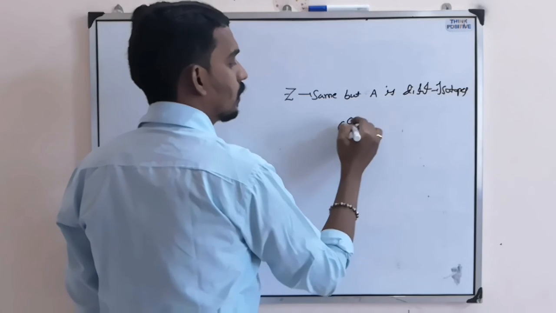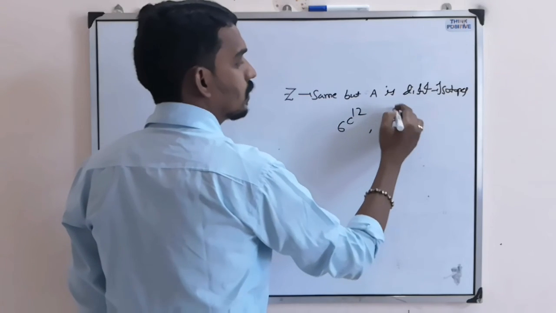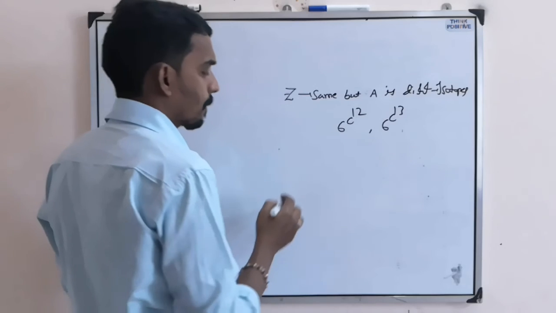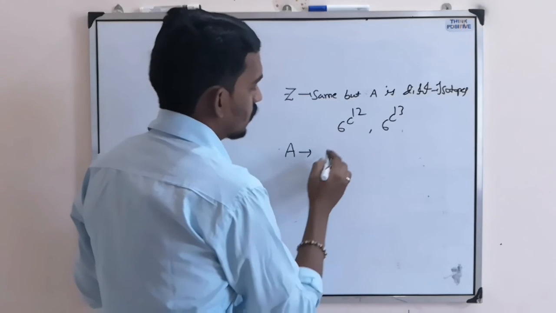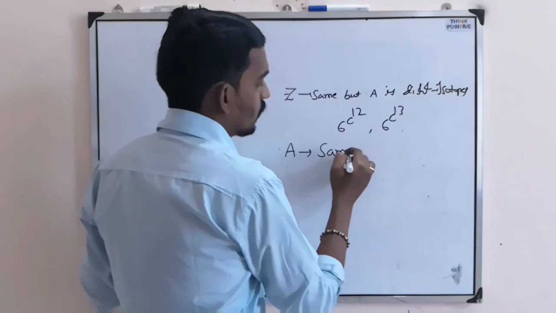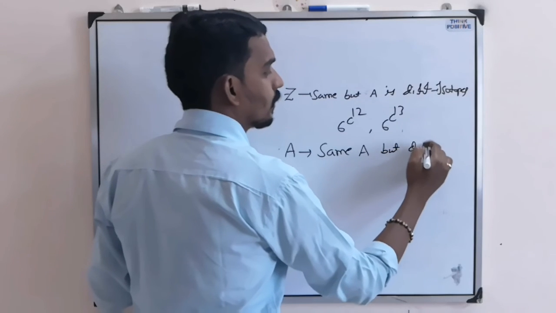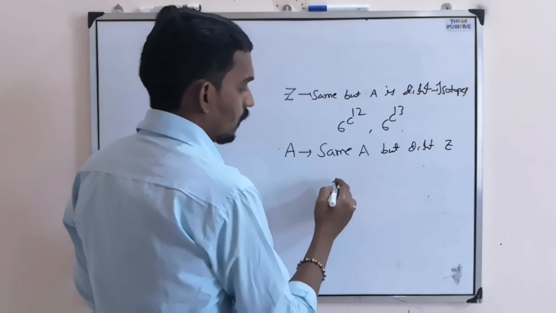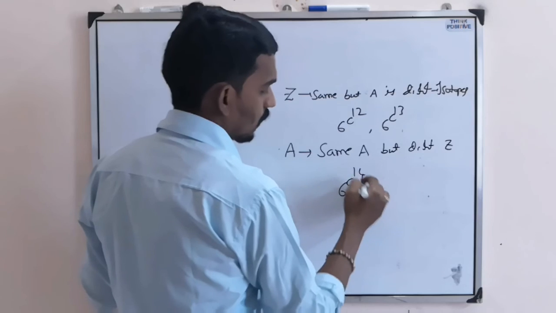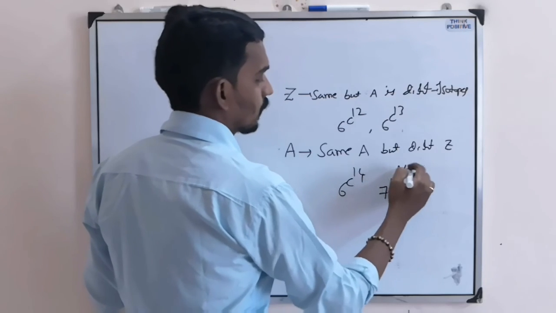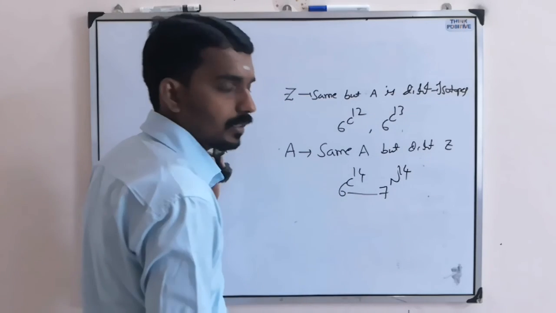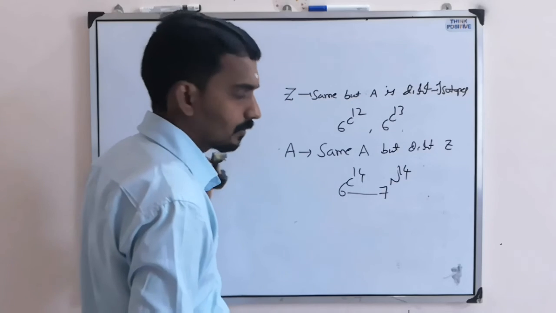The example I just showed: 6C12, 6C13. Now the same A but different Z, just like 6C14 or 7N14: the atomic number is different but the mass number is the same.